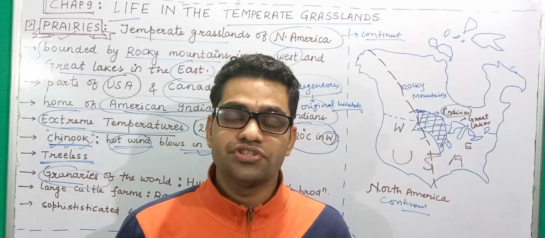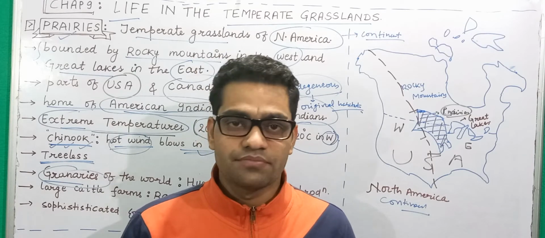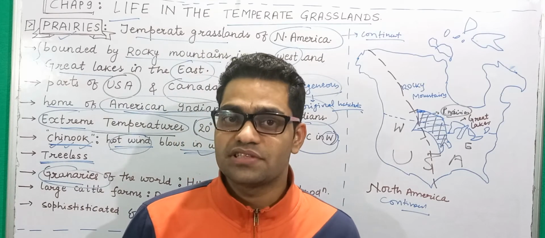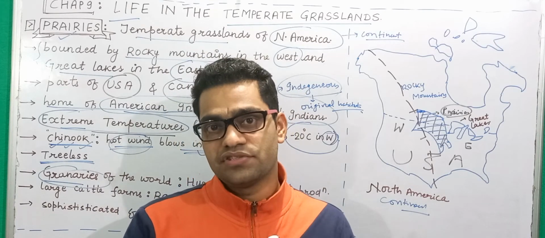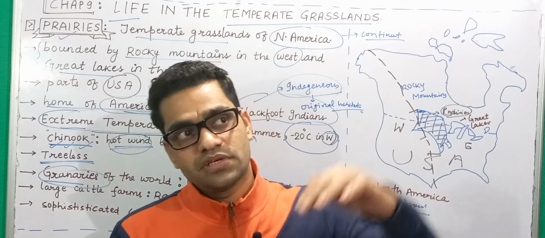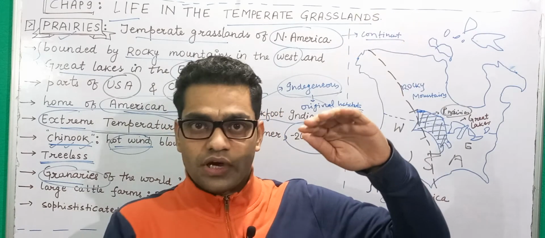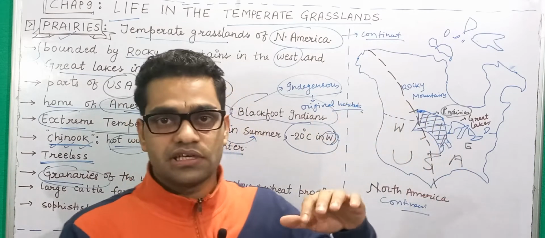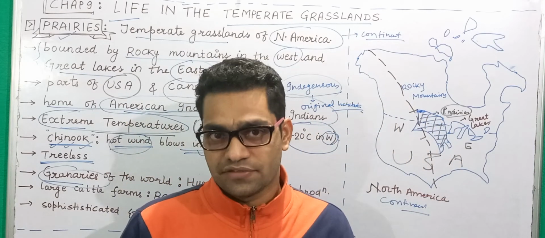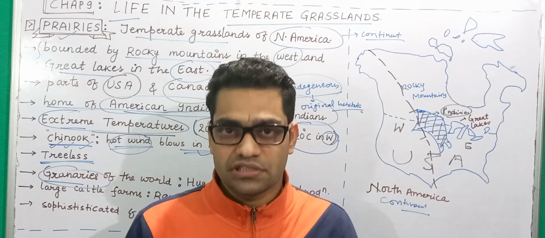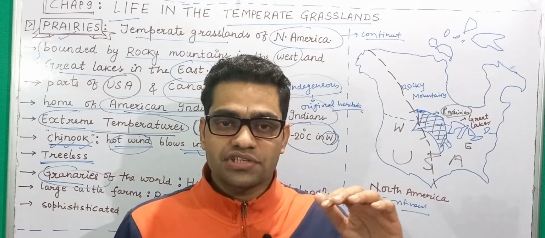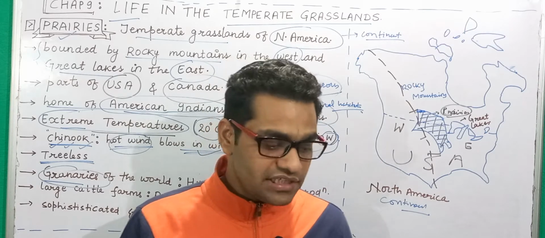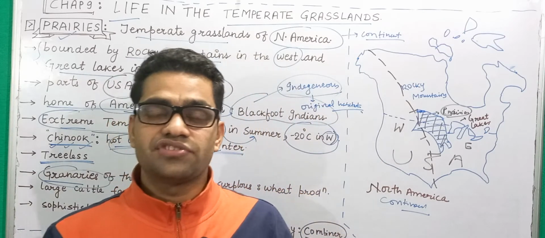When we say something is produced in surplus quantity, this means that whatever the requirement is, the production is much higher. Suppose the requirement of wheat in North America, in the USA and Canada, is 5 kg, just a hypothetical situation, and the production is 100 kg. That means 95 kg being produced is surplus.